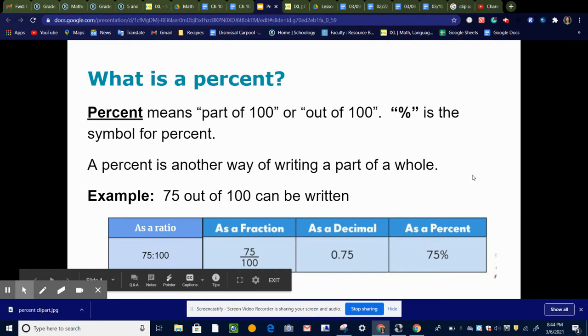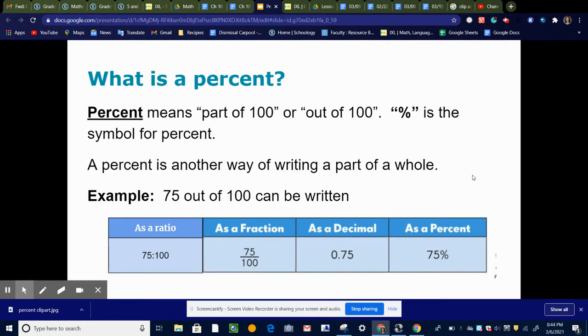The word percent means part of 100 or out of 100. And this little sign right here is the symbol we use for percent. When you think about it, the word per means part of, and the word cent means 100.